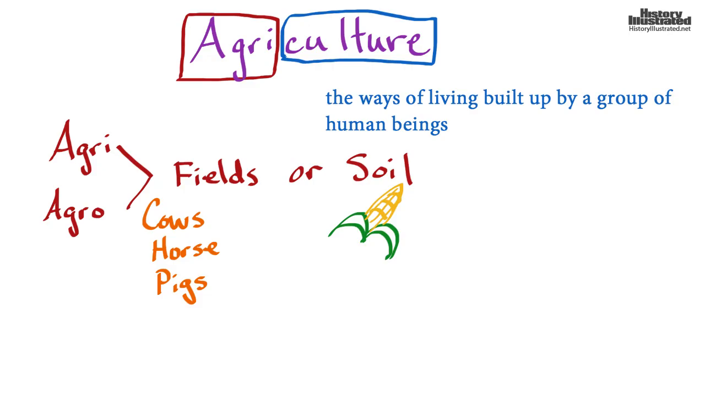People in general, the way that people live with fields and soil. So what people would do with fields or soil is agriculture. A very simple definition that most people use is, well, agriculture is farming. Because with farming, you will simply see cows, horses, pigs, corn, all of these things together on a farm. So agriculture is the way people live in conjunction with fields or soil.